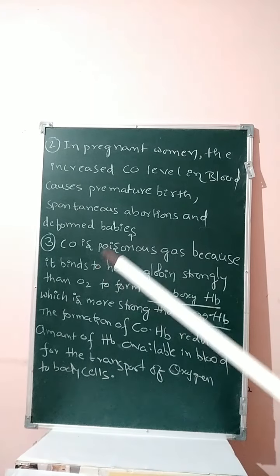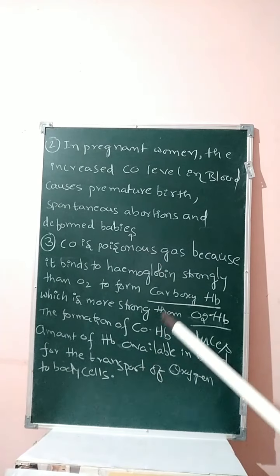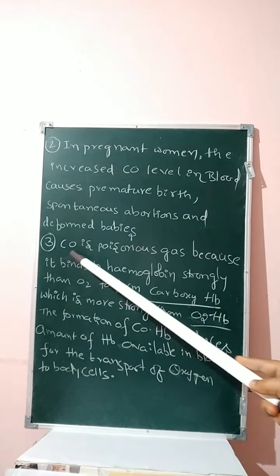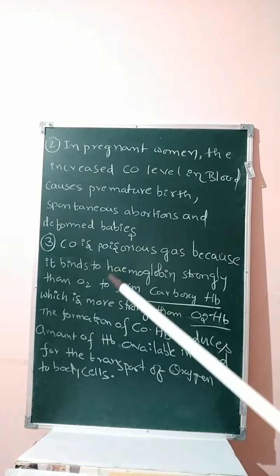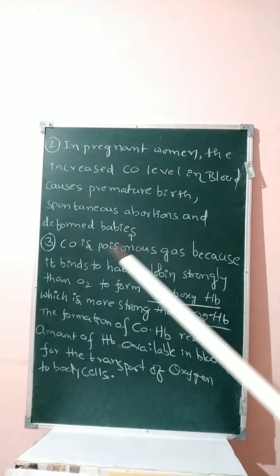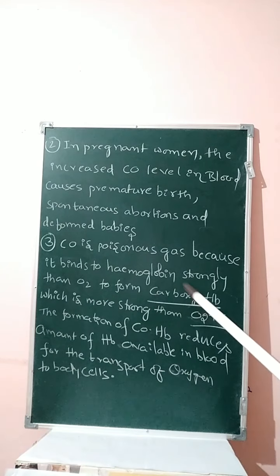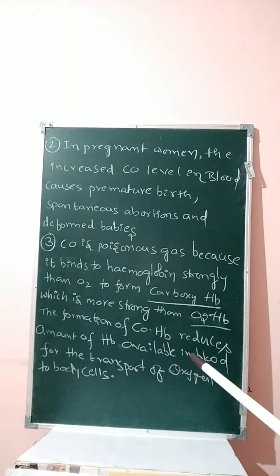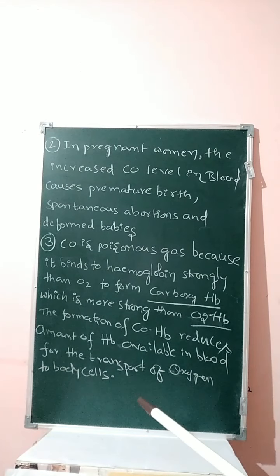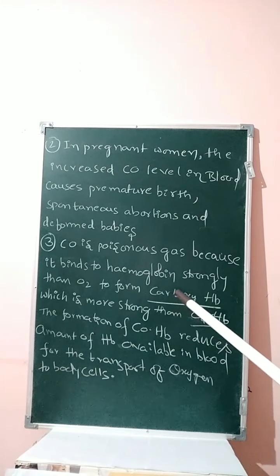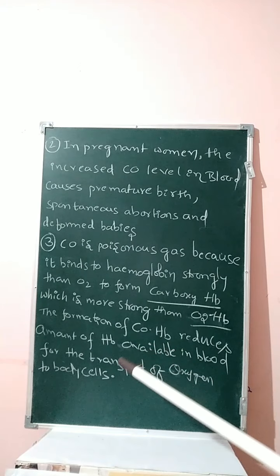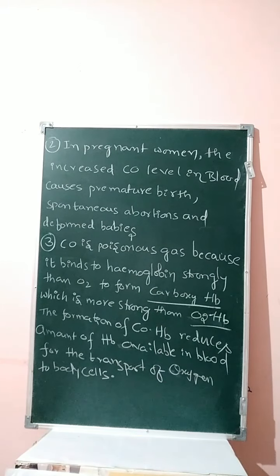Sometimes, if the CO concentration in the human blood increases a lot, the person directly leads to death also. That's why carbon monoxide is a poisonous gas, because it binds to hemoglobin more strongly than oxygen to form carboxyhemoglobin, which is stronger than oxyhemoglobin. The formation of carboxyhemoglobin reduces the amount of hemoglobin available in the blood for the transport of oxygen to the body cells.